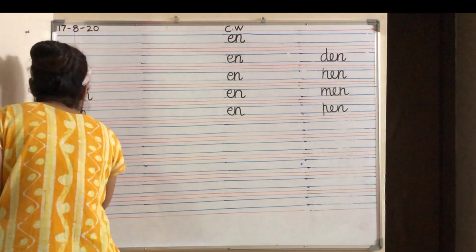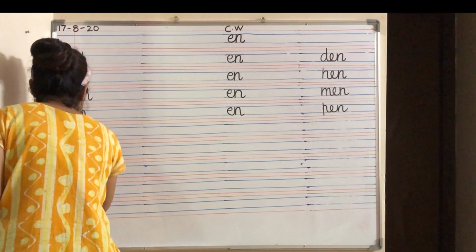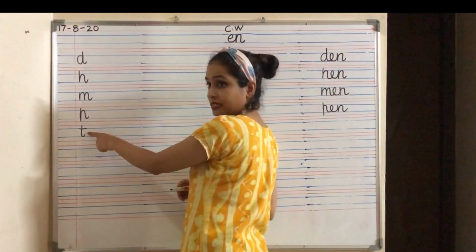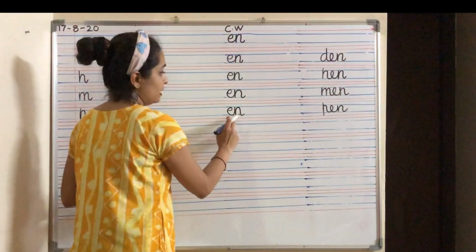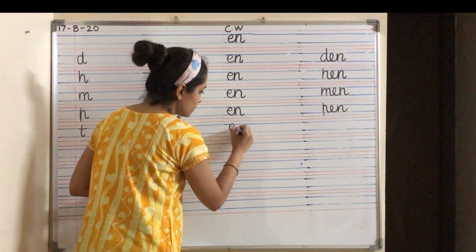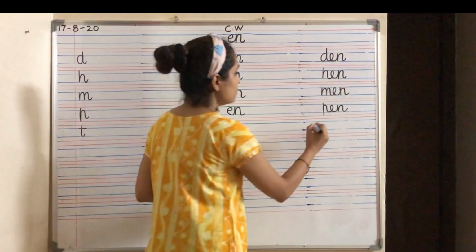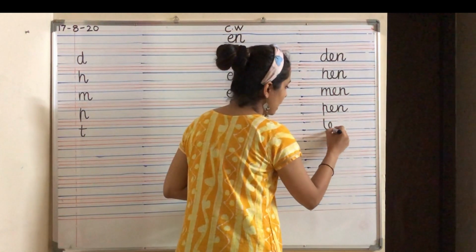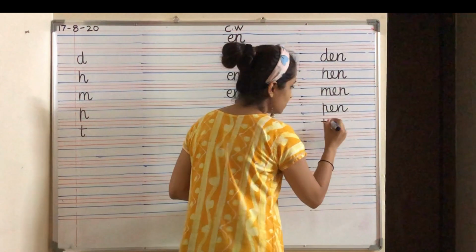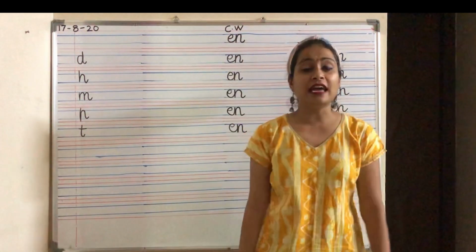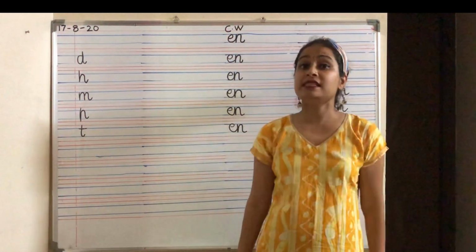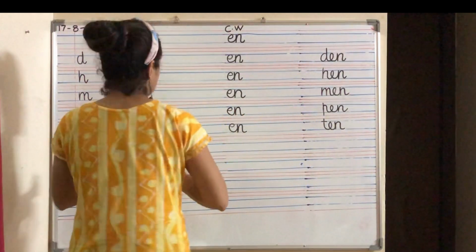Yes, T. T says T. E-N-N. So what is T and a? Ten. T and a, ten. Number 10. Come on, let's revise.